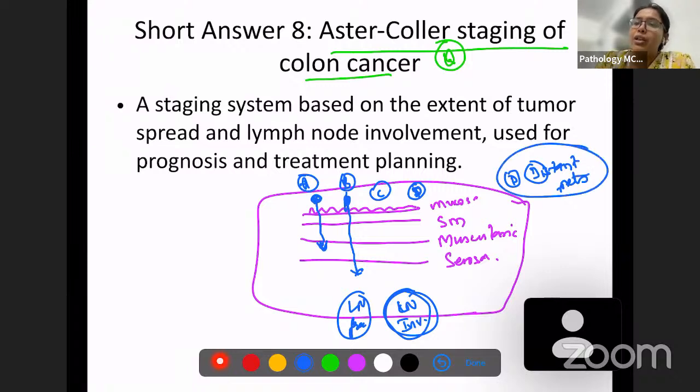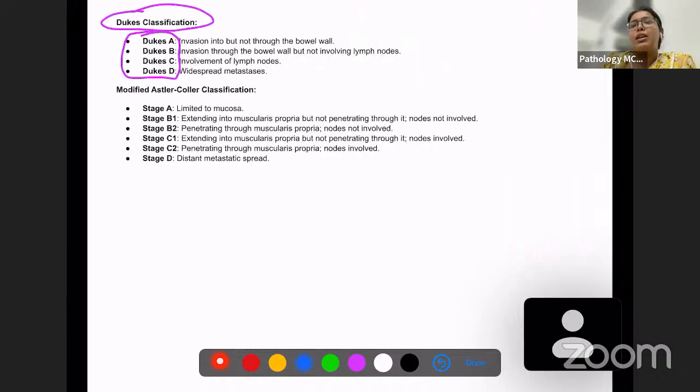Very easy. Dukes A, invasion is there, but not through the serosa. Dukes B, invasion is there through the serosa, but lymph nodes are free. Dukes C, lymph nodes are involved. Dukes D for distant metastasis. Okay, this is the Dukes staging system. The next one is the modified Astler-Coller staging system.